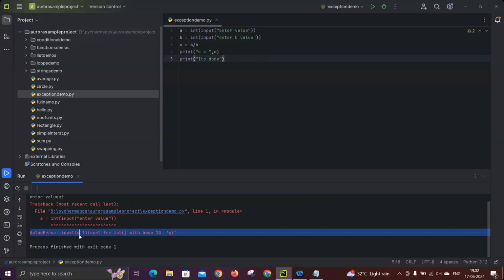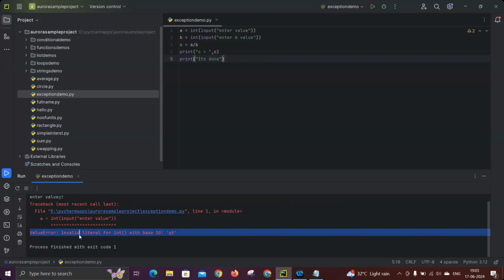But it's okay. We can agree with that. Okay, it's not our code mistake. It's a user mistake. But ultimately, who is the customer? He is the customer, right? He is paying the money, right? So when he gives input like this, instead of stopping the program, instead of shutting down the program, you have to tell them, okay, you entered a string. Please don't enter the string. Please enter only an integer. Try one more chance.